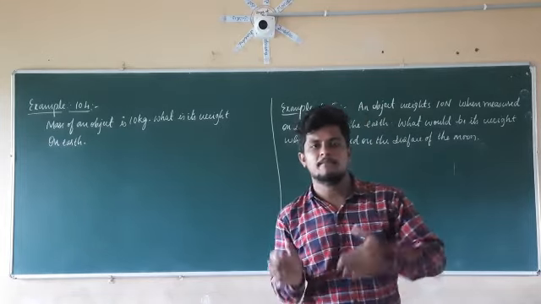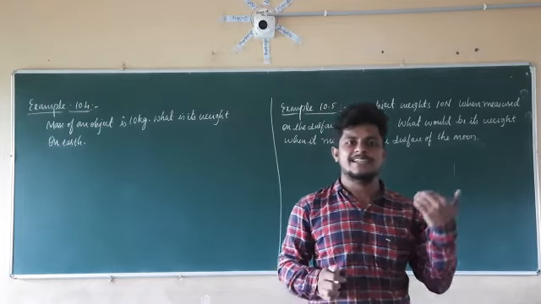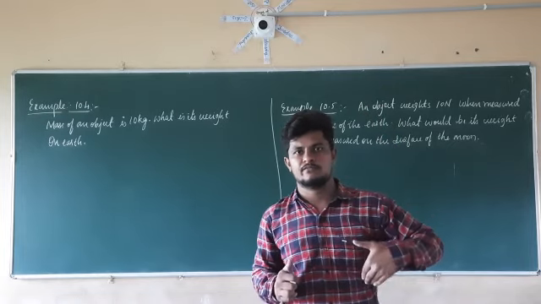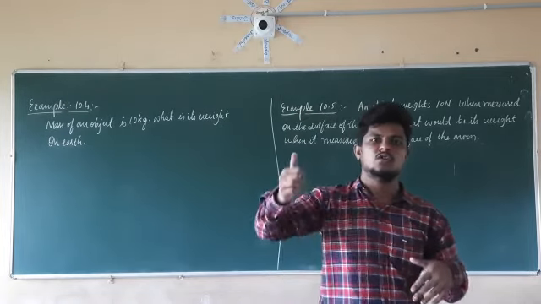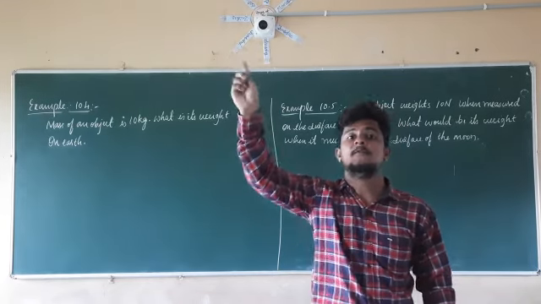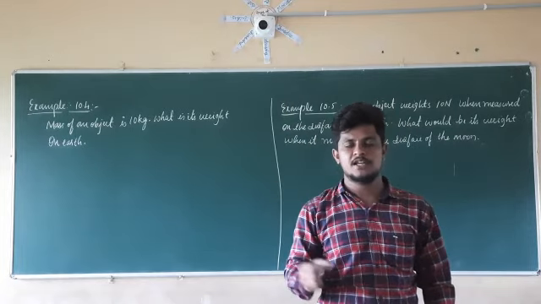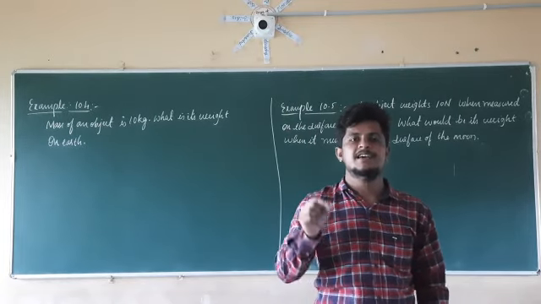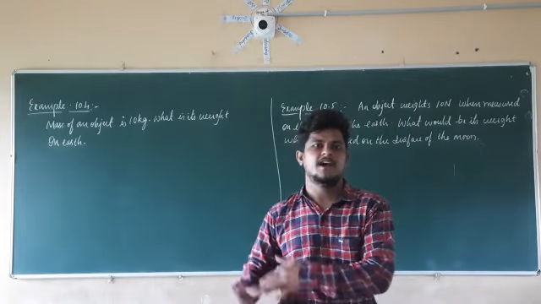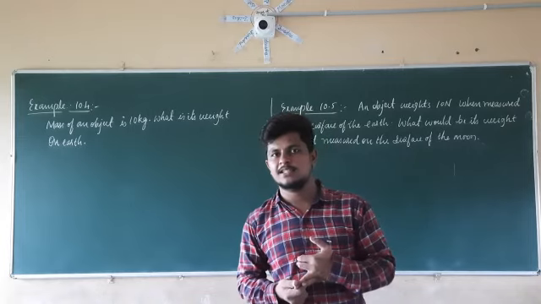In the same manner, weight of an object on the moon is the gravitational force exerted towards the moon, and that is W equal to mass of that object into the acceleration due to gravity on the moon. In the same manner, the weight of the object on the earth is the mass of that object into the acceleration due to gravity of the earth, that is G. Those things we discussed in the last class.